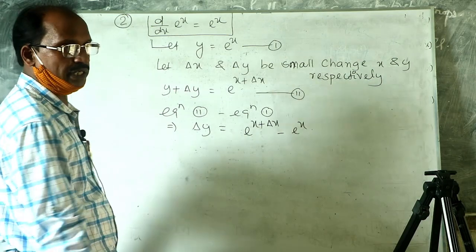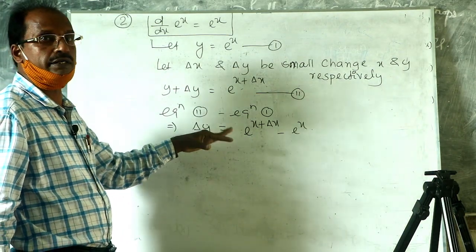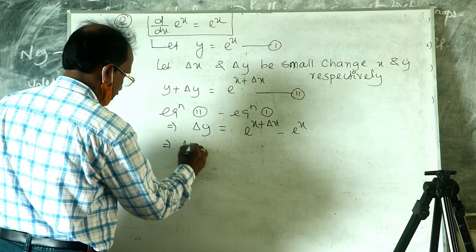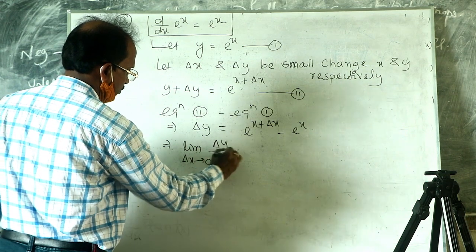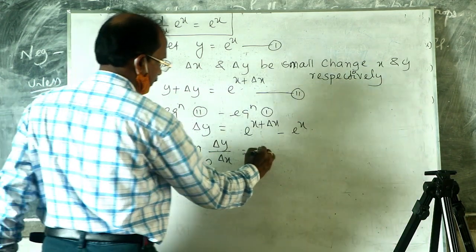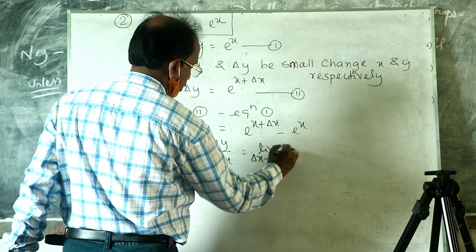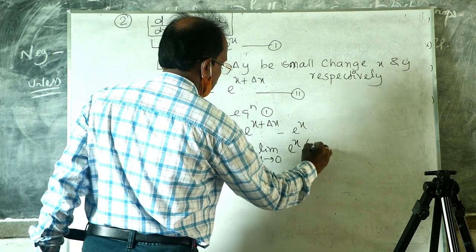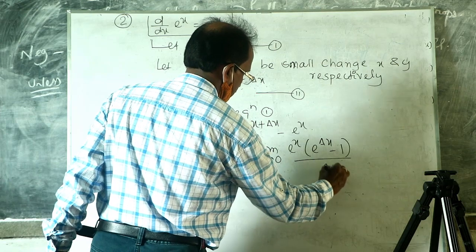Dividing both sides by delta x and taking the limit as delta x tends to 0, we get limit delta x tends to 0, delta y by delta x, equal to limit delta x tends to 0, taking e to the power x common, e to the power x into (e to the power delta x minus 1) by delta x.